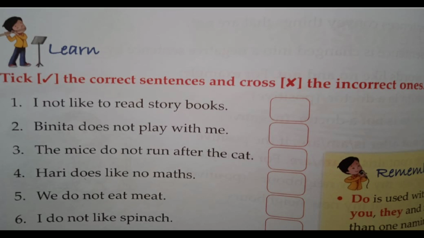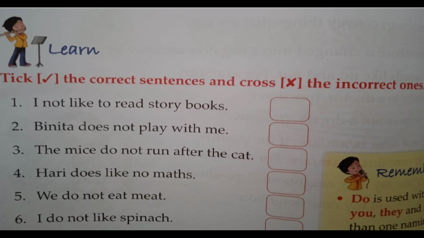It means that we tick the sentences that are correct in the form of negative sentences in the given box. There is a box given after each sentence.